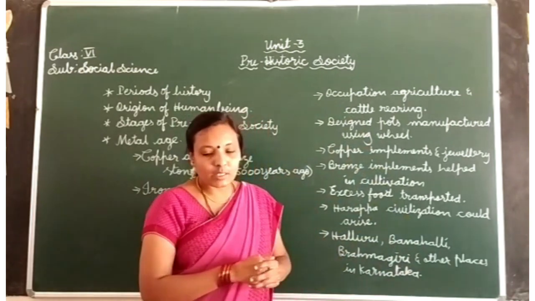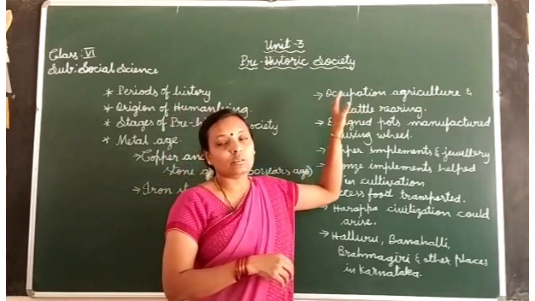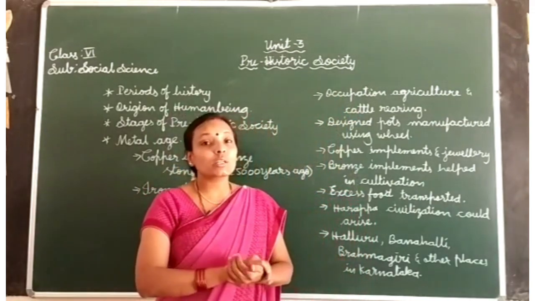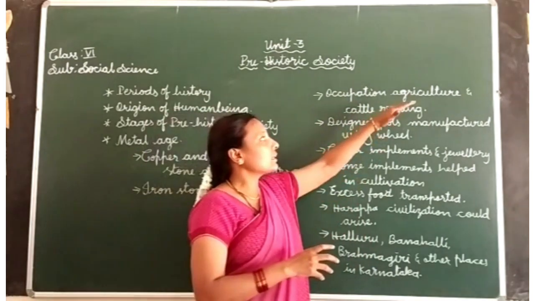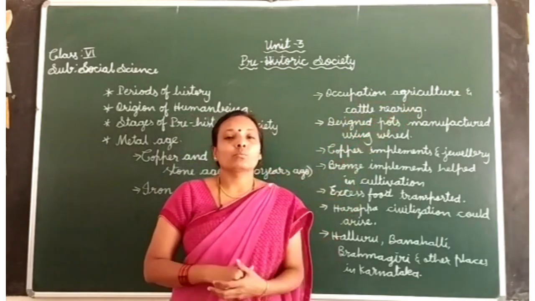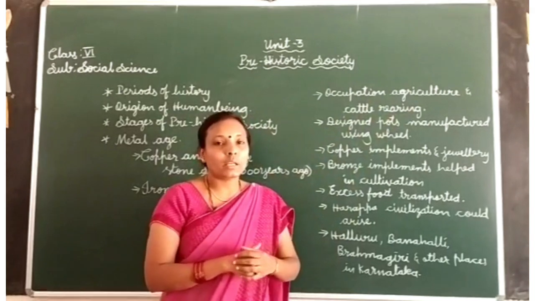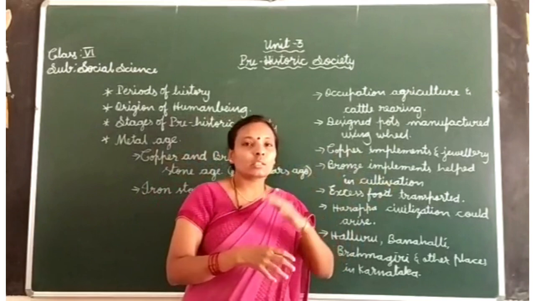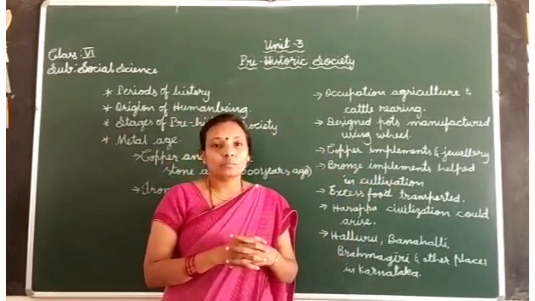Here they are. Firstly, occupation. The major occupation of the people of copper and bronze stone age was agriculture and cattle rearing. As you already know, he learned agriculture, or growing of crops, and rearing animals, animal husbandry. He began in the Neolithic age only because of lack of food.